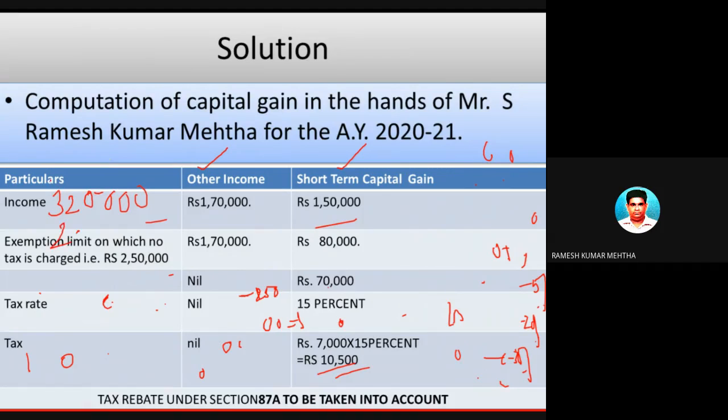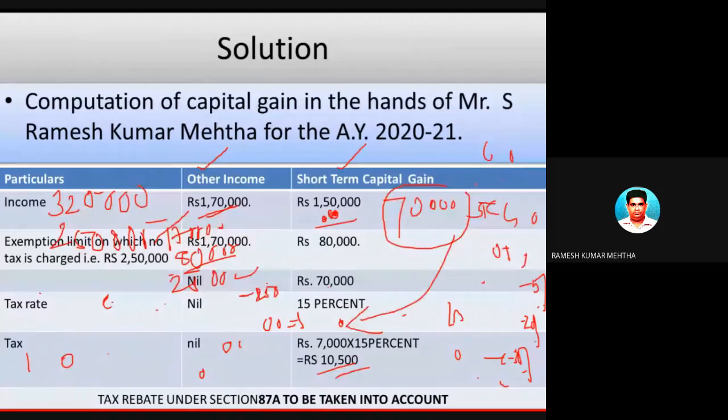So up to 2.5 lakhs nil. Now what I did, how should I compute the 2,50,000? Other income 1,70,000 I will deduct, and from the 80,000 I will deduct, which will become a total of 2,50,000. But the pending amount is 70,000. This is the short-term capital gain on which he has to pay tax, and the short-term capital gain tax is 15%. So 70,000 into 15%, you have to pay 10,500 rupees as tax.